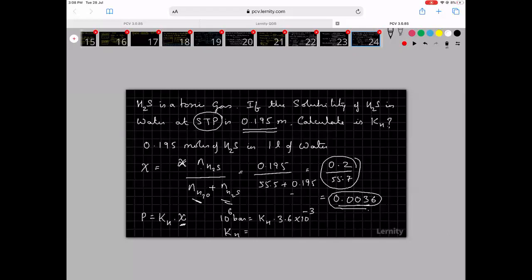KH will become 1 by 3.6 times that. So you can calculate it. You please calculate it. Don't copy from whatever I have done. So from there you can get the value for the Henry's law constant for H2S.